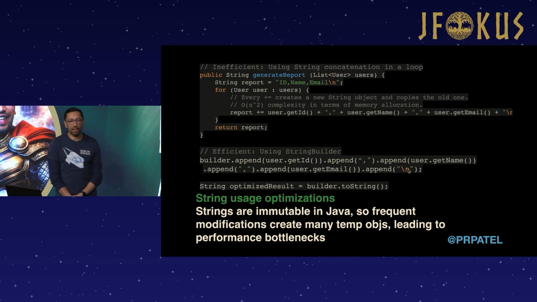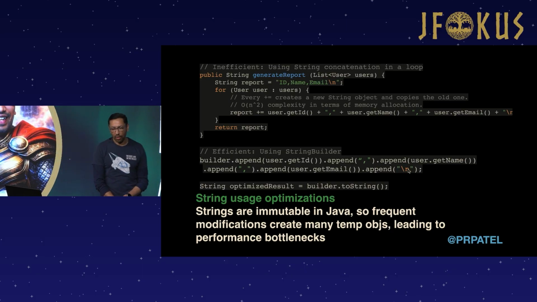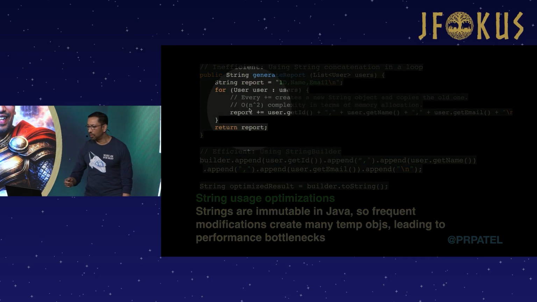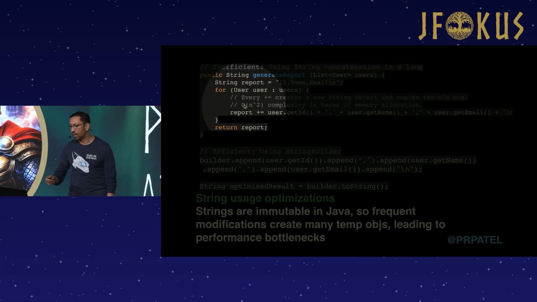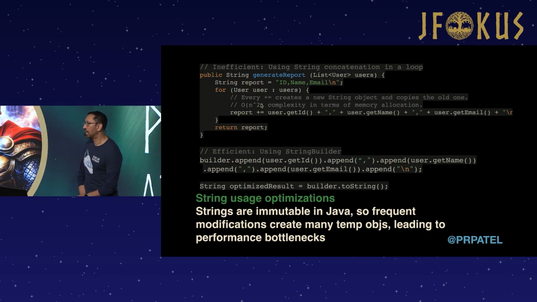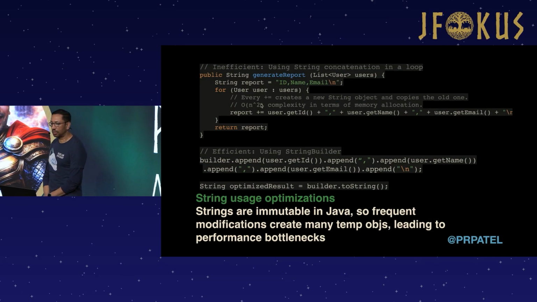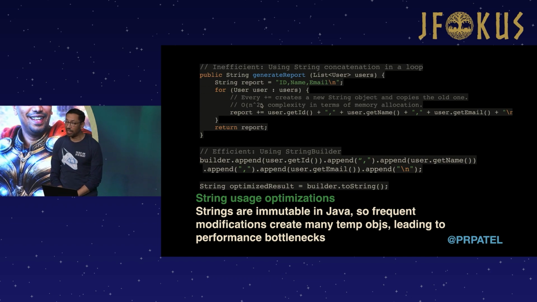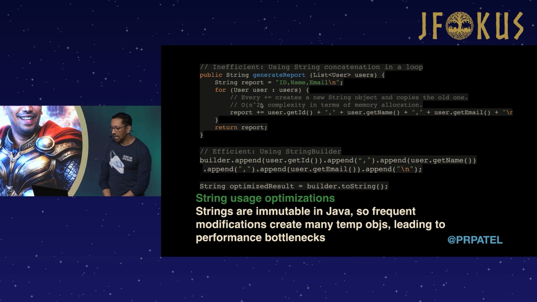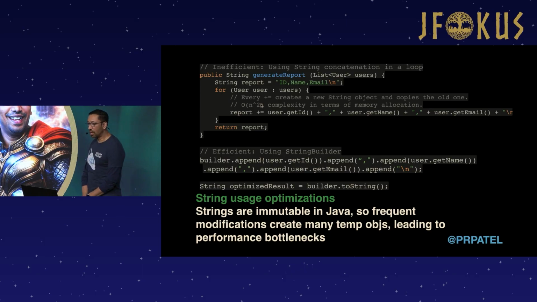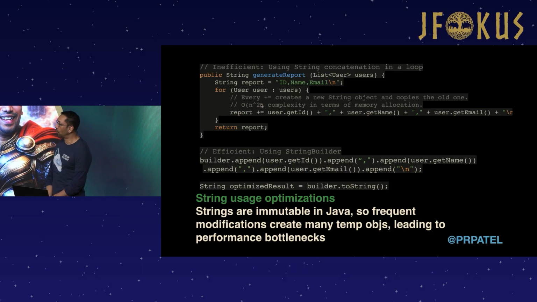Okay, and you can see that in the middle part here, I have a little bit of a code hint as to exactly how slow this is. If you are familiar with big O notation, this is big O of n squared, which is adding quite a bit of overhead and a lot of memory to it. Remember, strings are immutable in Java, so frequent modifications create many temporary objects, leading to performance bottlenecks.